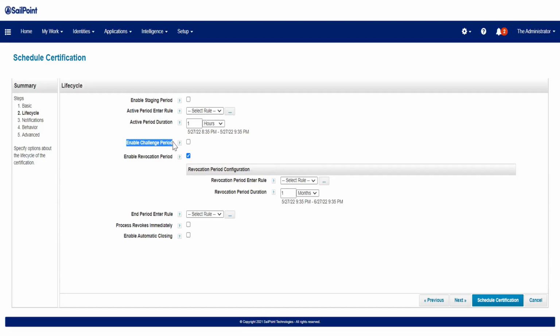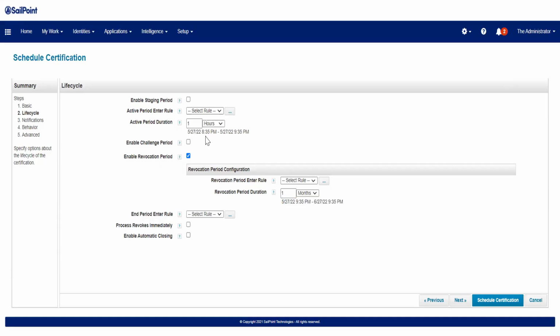Revocation period is optional, and we can skip this. But by default, whenever you launch access certification, you will see this option selected, because SailPoint says that we are giving you flexibility. You can turn it on and off, but in an ideal scenario you should always use the revocation period. The revocation period is basically about all the decisions I am taking. Let's say I am taking 3 approved and 2 revoke, so the revoke will start on this phase, from this time period.